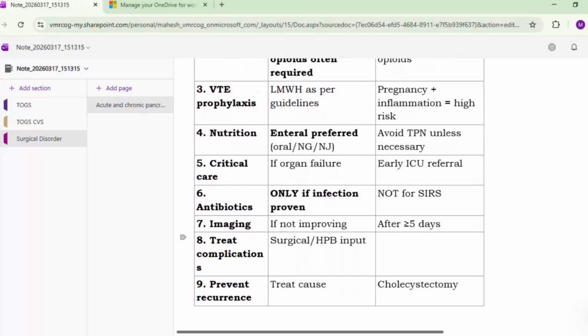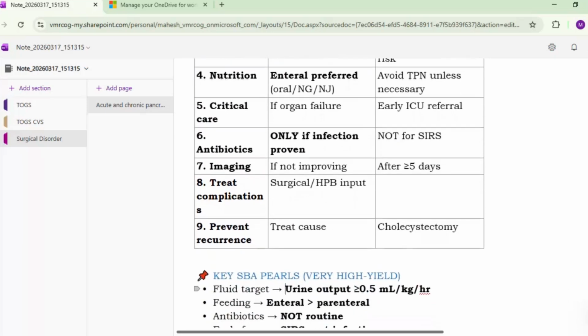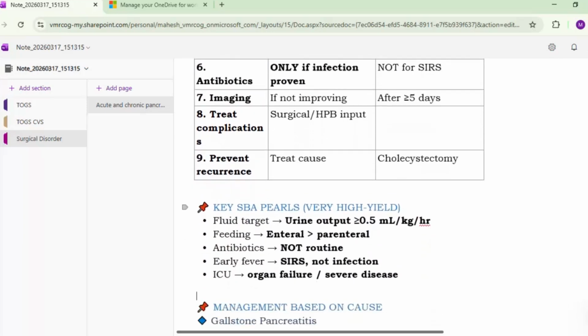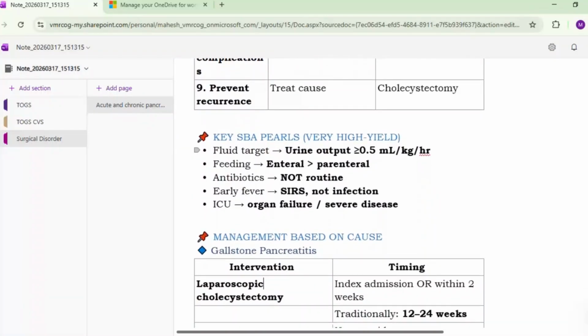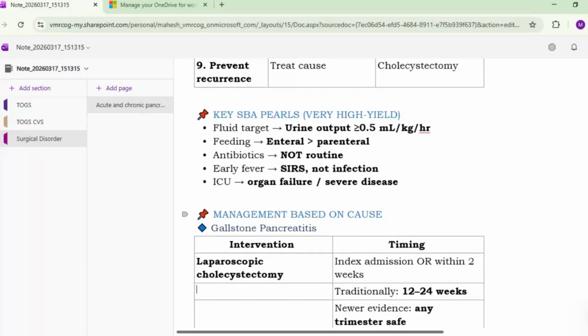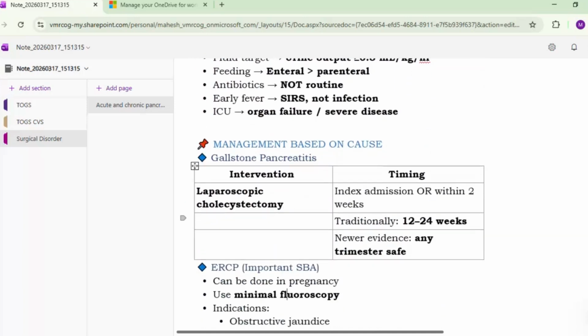Okay. Then imaging, if the patient is not improving, to be delayed till 5 days. Okay. Then treat complications, and hepatobiliary input will be required. And to prevent the recurrence, treat the cause, that is the cholecystectomy. Okay. Then fluid target: urine output should be more than or equal to 0.5 ml per kg per hour. Enteral feeding is preferred over parenteral. Antibiotics not routinely required. If there is early fever, it is suggestive of SIRS and not infection. ICU is required if there are features of organ failure or severe disease.